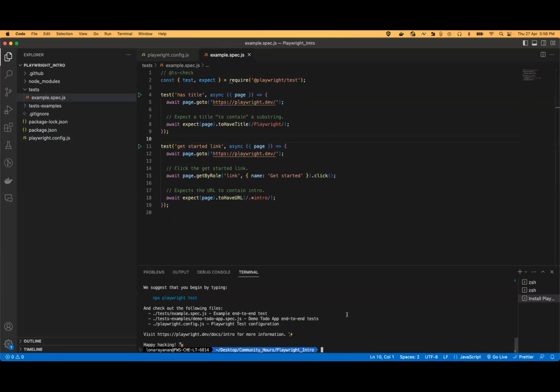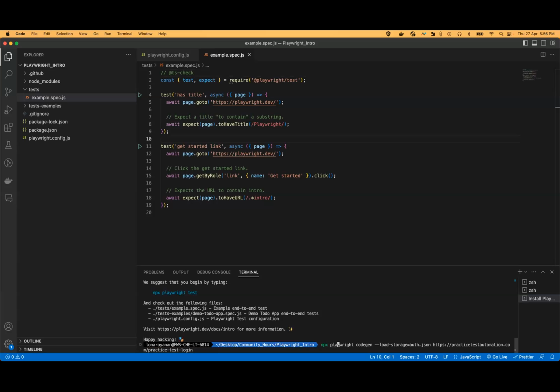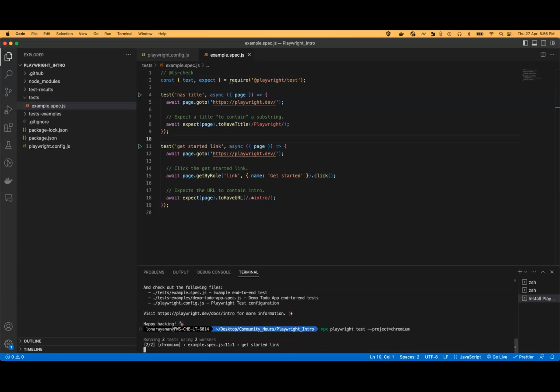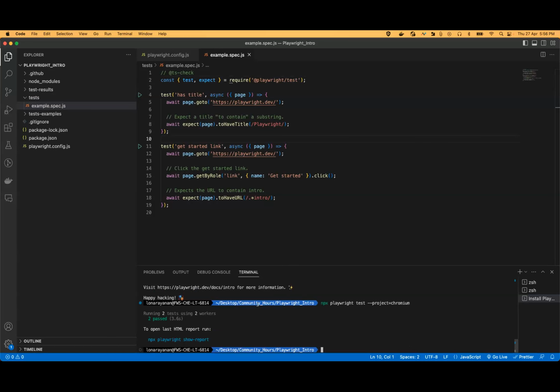One would be the CLI method, like npx playwright test. If I don't use the headed option and run the test case, currently two workers would be opening up and everything runs and the test is passed.